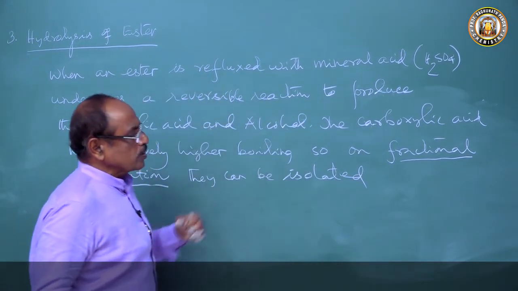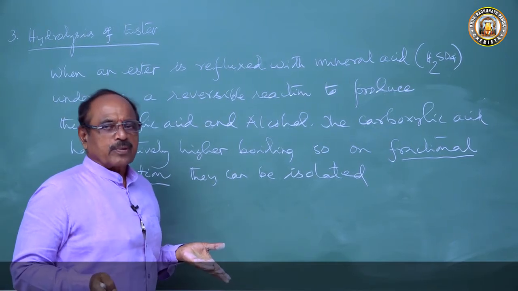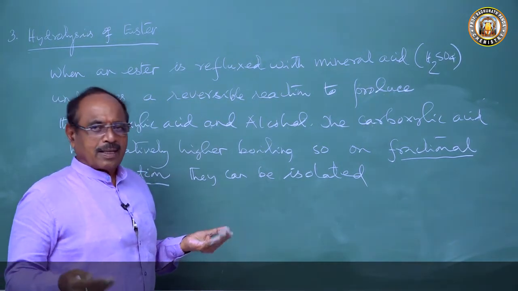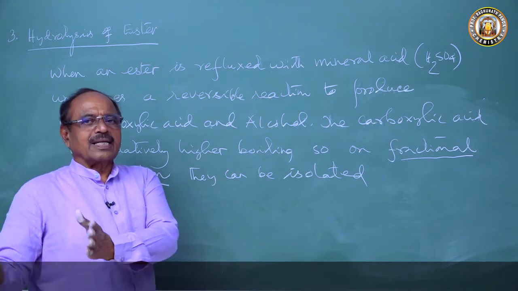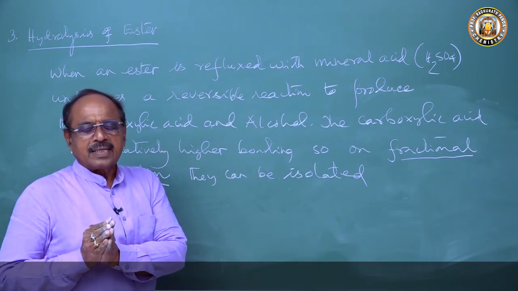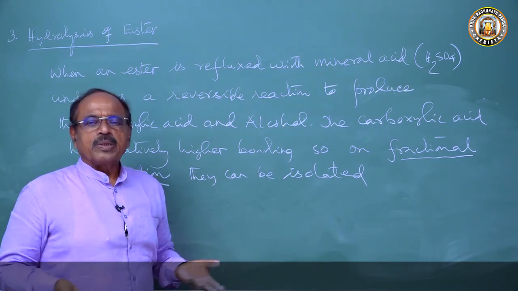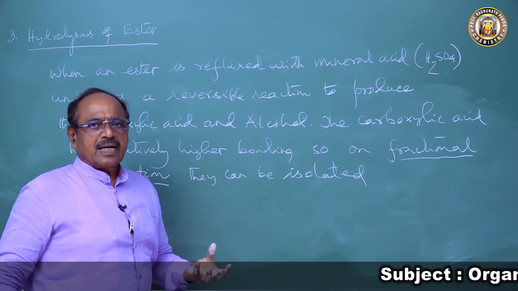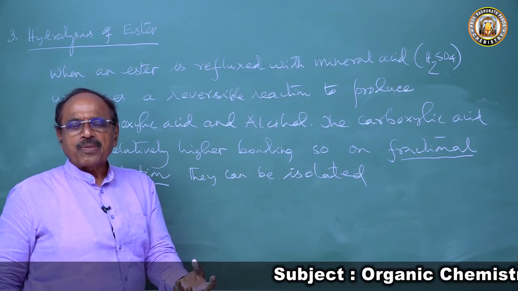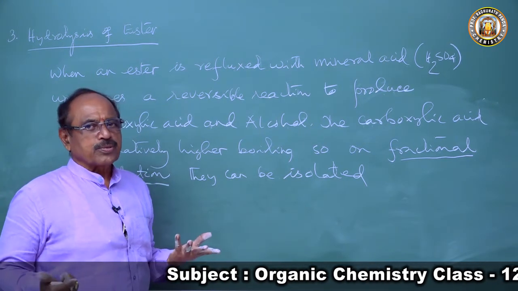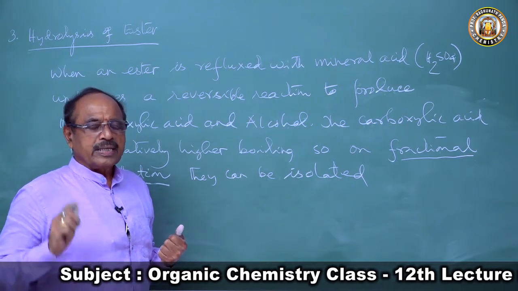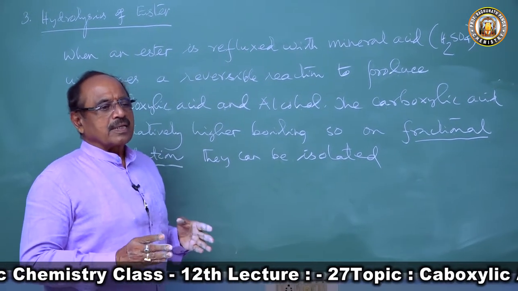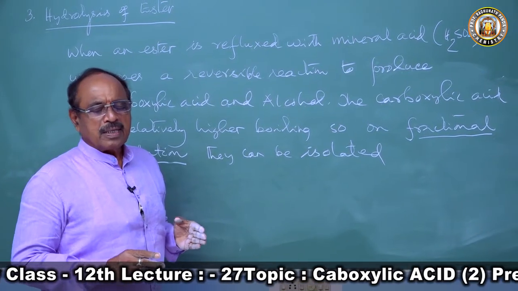That means in this also there are two products: one product we get the carboxylic acid, the other product we get the alcohol. Alcohol is useful, so we collect the alcohol, which has a lower boiling point than carboxylic acid. So if you do the fractional distillation, the alcohol will be distilled out first and the carboxylic acid will remain. So the alcohol can be reused, nothing is lost. So any method is an approved method if nothing is lost from the reaction.